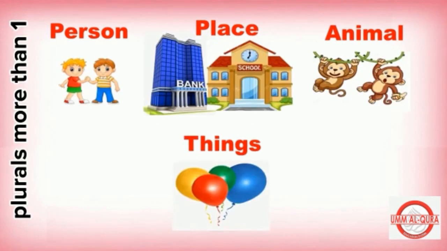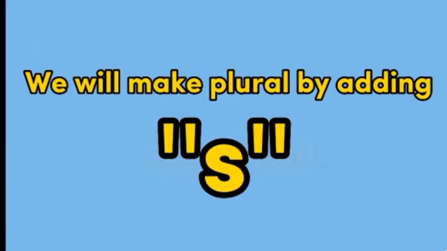Now look at these pictures. These all are plurals. Plural means more than one. Here we have two boys, two places, two monkeys, and four balloons. These all are plurals. But remember, we always add s to make the word plural.